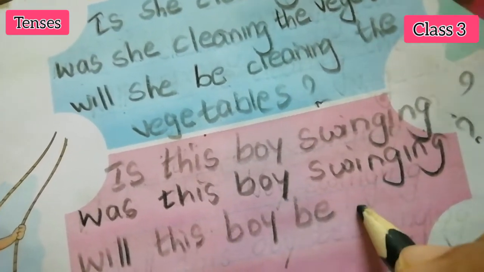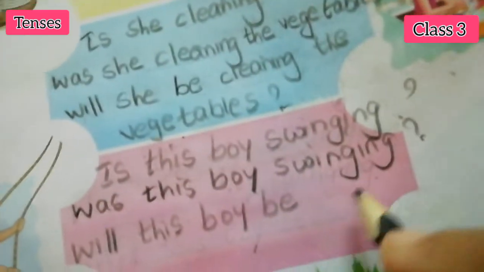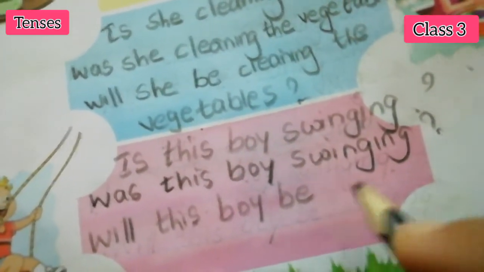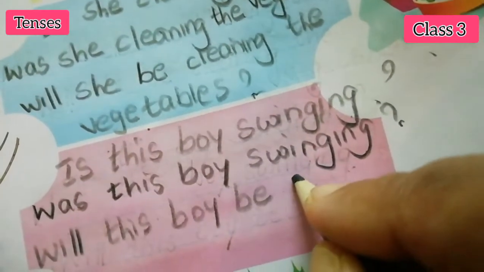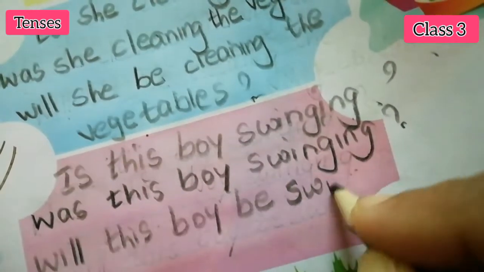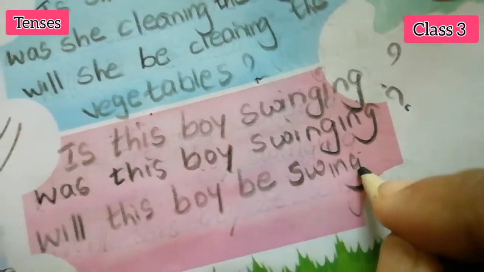Why? Because in future tense we have to add be plus what? Be verb. The verb is what? Swing here, no? Plus ing. Along with the swing, we have to add ing. Be verb ing. The verb is swing. Swing plus ing, swinging. Okay, swing, swinging. Okay, question mark.